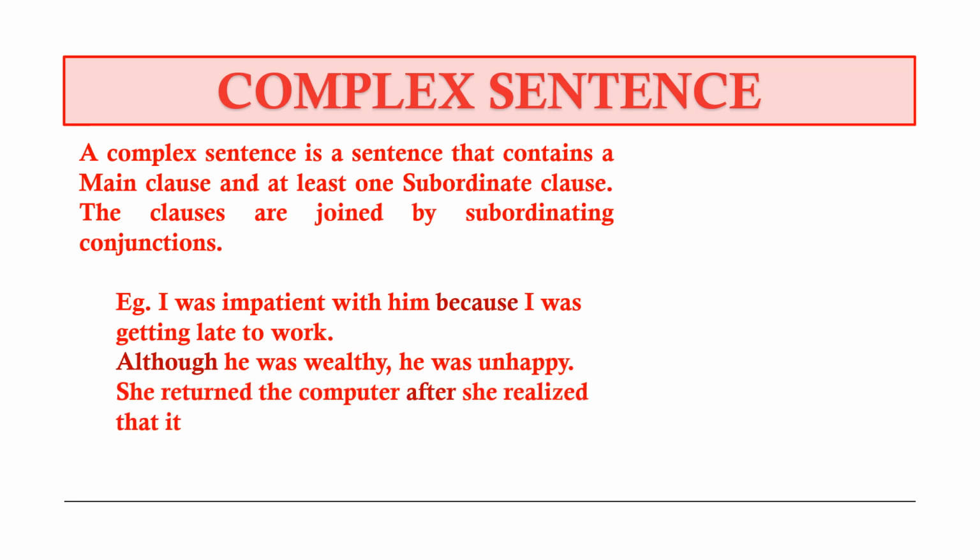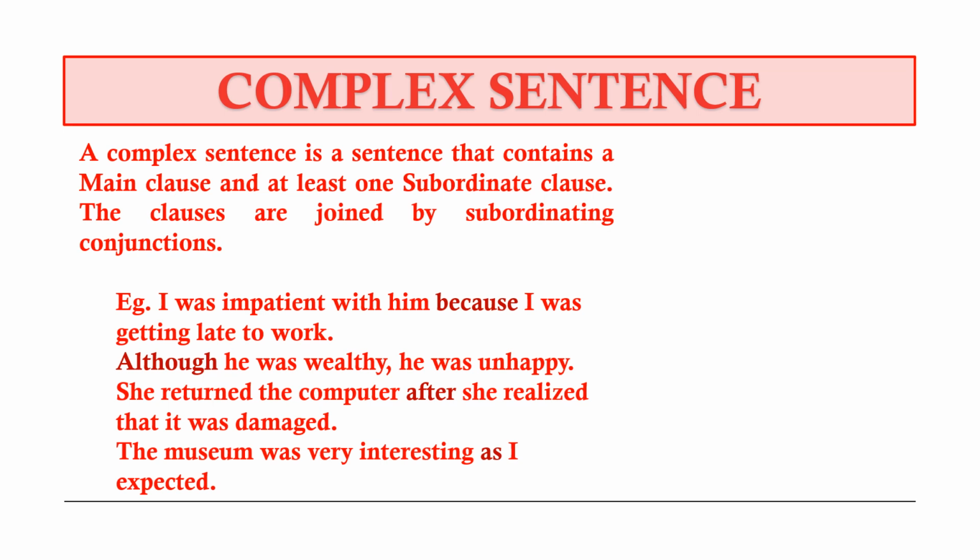She returned the computer after she realized that it was damaged. She returned the computer, main clause. After she realized that it was damaged, depends on the main clause, therefore it's the subordinate clause. Okay, and we use a subordinating conjunction here. So the sentence is a complex sentence. The museum was very interesting, as I expected.